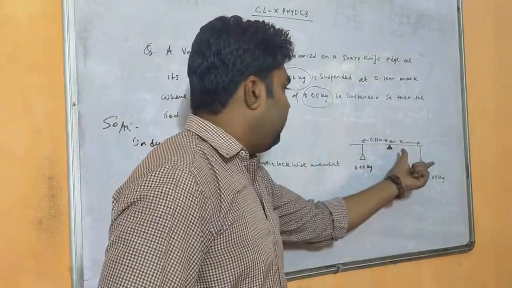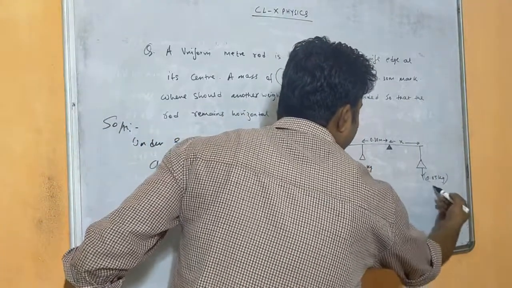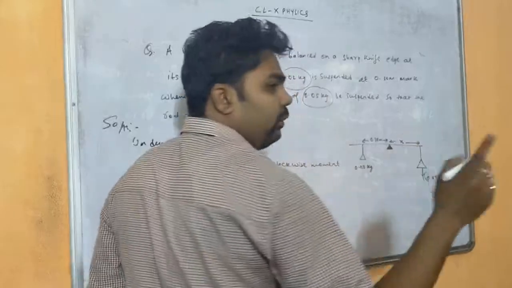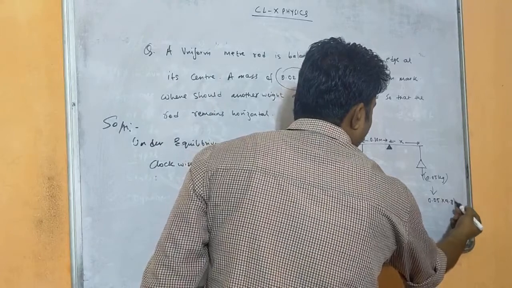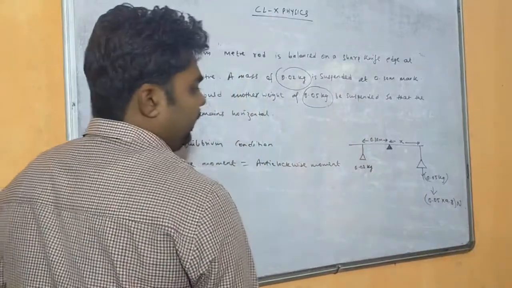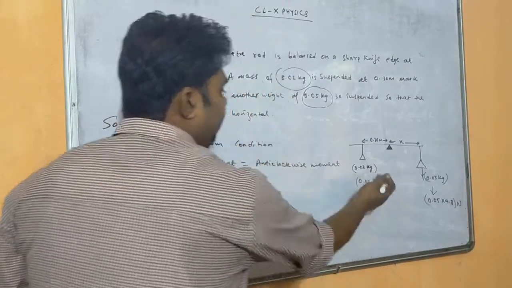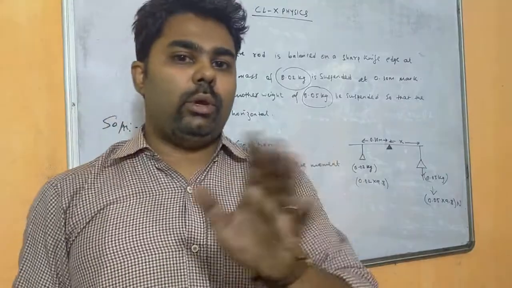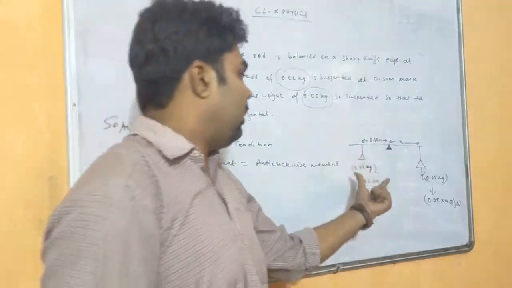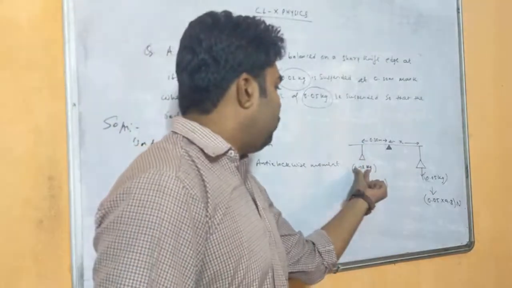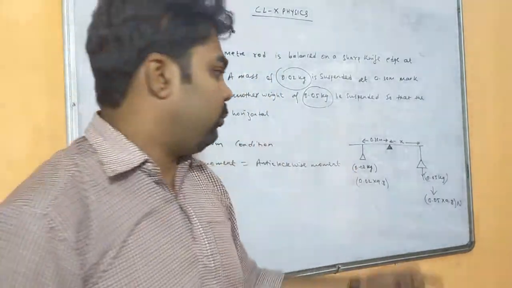Now the clockwise moment we can write here as, you see this is the mass, but if I need to find its weight, then W equals mg. M is this much, g is 9.8, so 0.05 into 9.8. This is the total force acting. Now what is the total force acting here? 0.02 into 9.8. Now why are we multiplying by 9.8? Because we know weight equals mg. M is given in the question, force is not given, the unit is not in terms of Newton. So first we have to write in terms of Newton, right? So 0.02 into 9.8. We multiply 9.8 from our side because we know the g value is 9.8.